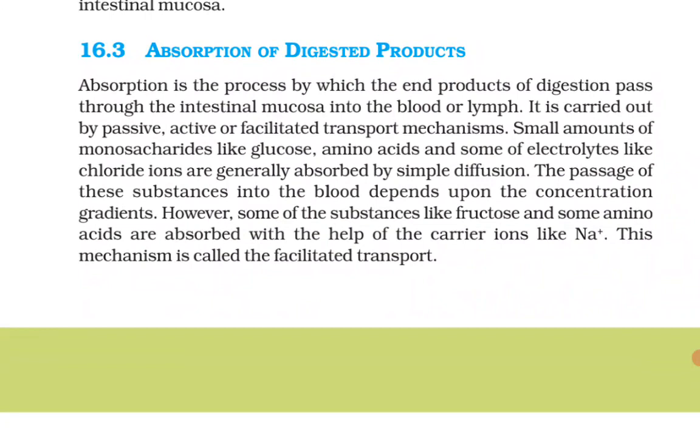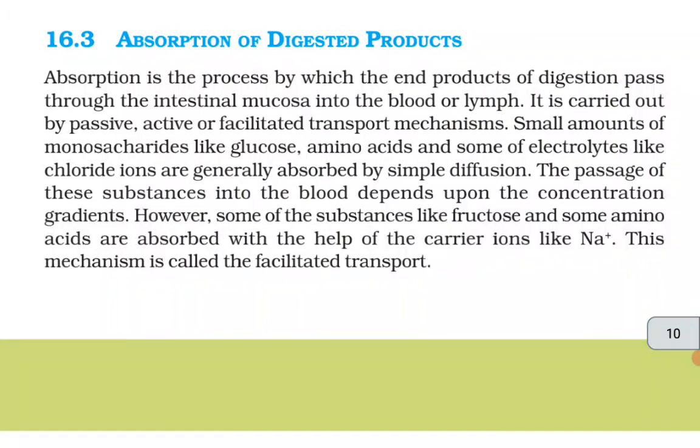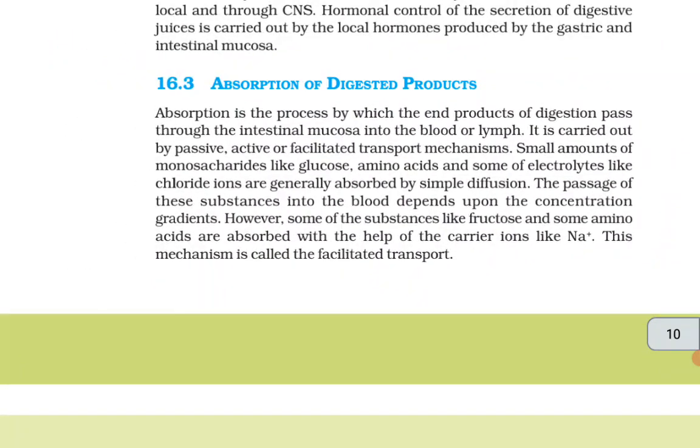Small amounts of monosaccharides like glucose, amino acids, and some electrolytes like chloride ions are generally absorbed by simple diffusion. The passage of these substances into the blood depends upon the concentration gradients. However, some substances like fructose and some amino acids are absorbed with the help of carrier ions like Na+. This mechanism is called facilitated transport.